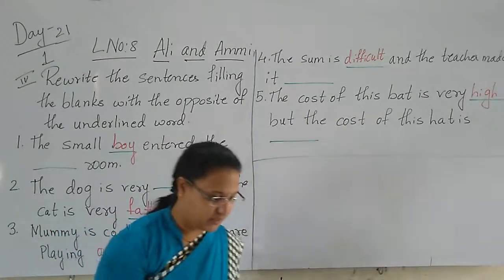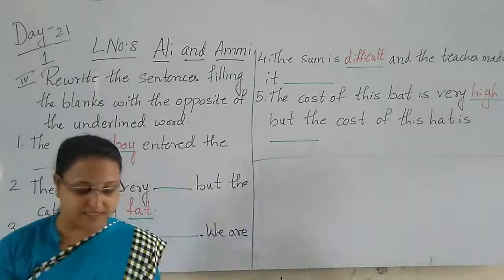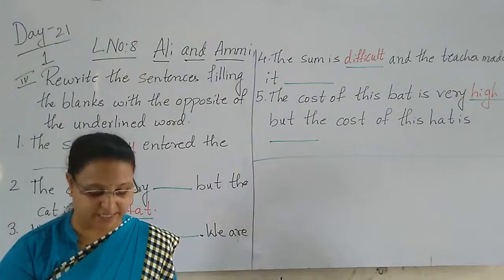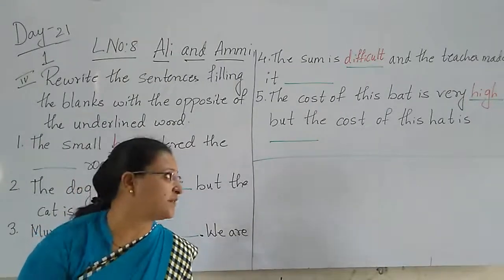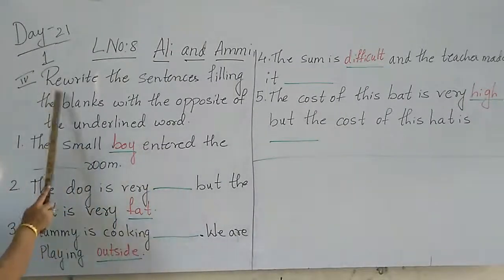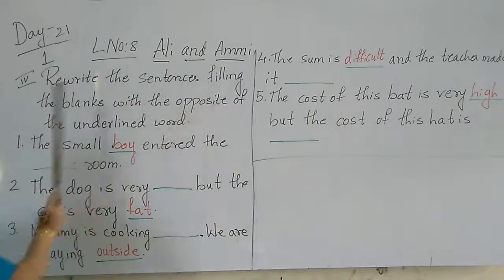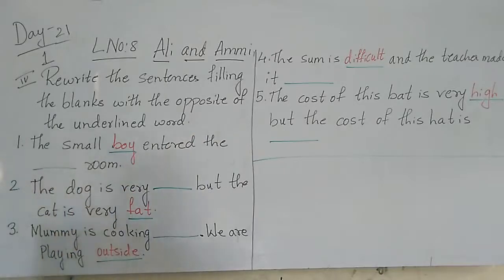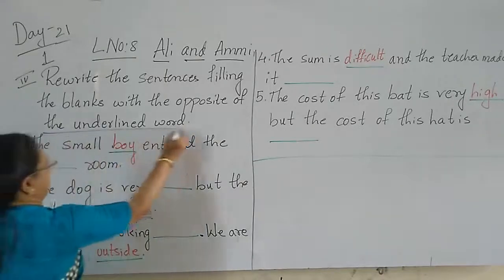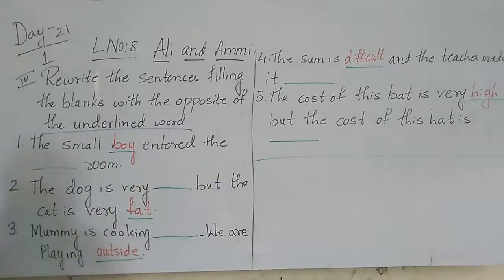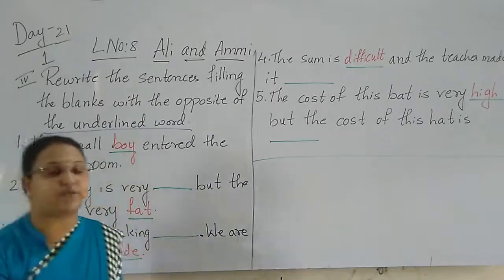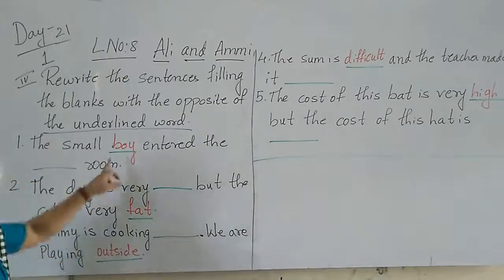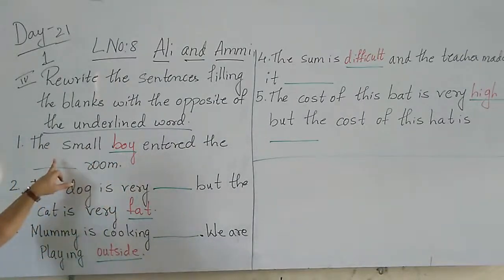Here, children. Now, what have they asked us? Read the question properly, children, once again. Read the question and understand the question. See what they have said. Rewrite the sentences, filling the blanks with the opposite of the underlined word. We have to write the opposite of that underlined word as the answer.